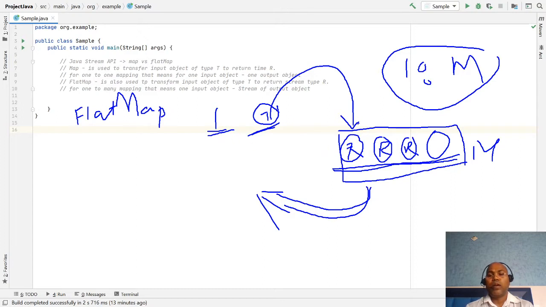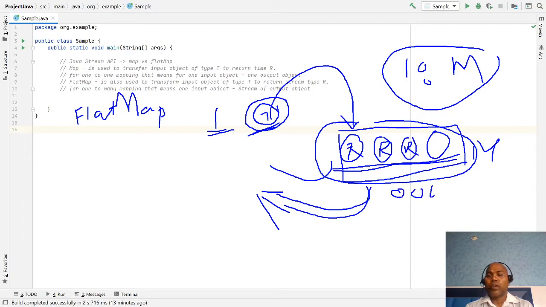Flat map: where am I going to use flat map? In the case where the input type is one object and the return type may be one object or a list of objects or a stream of objects, multiple values. That is one to many. The major significant rule is that map is used for one to one and flat map is used for one to many values. Clear?